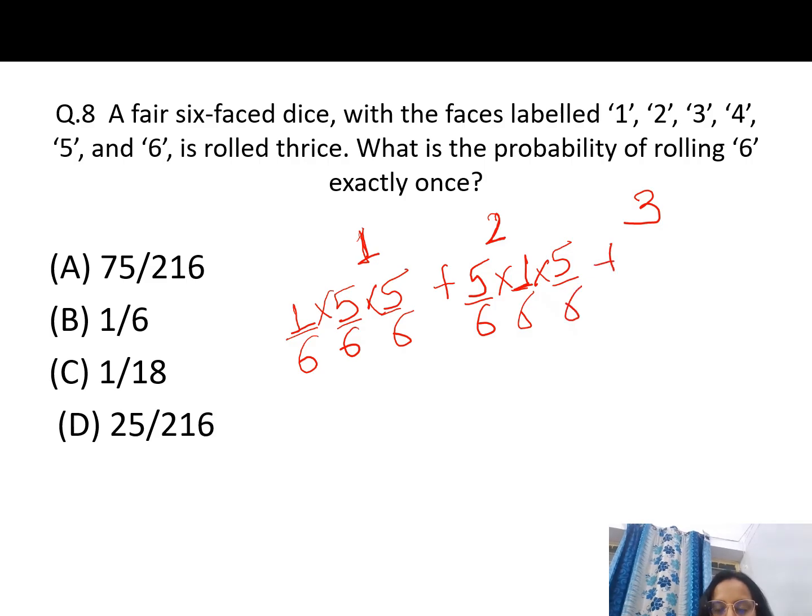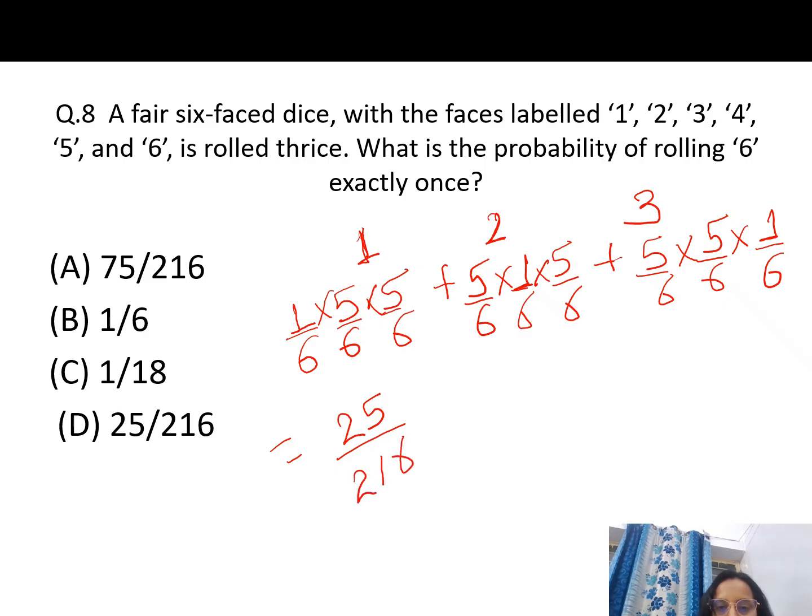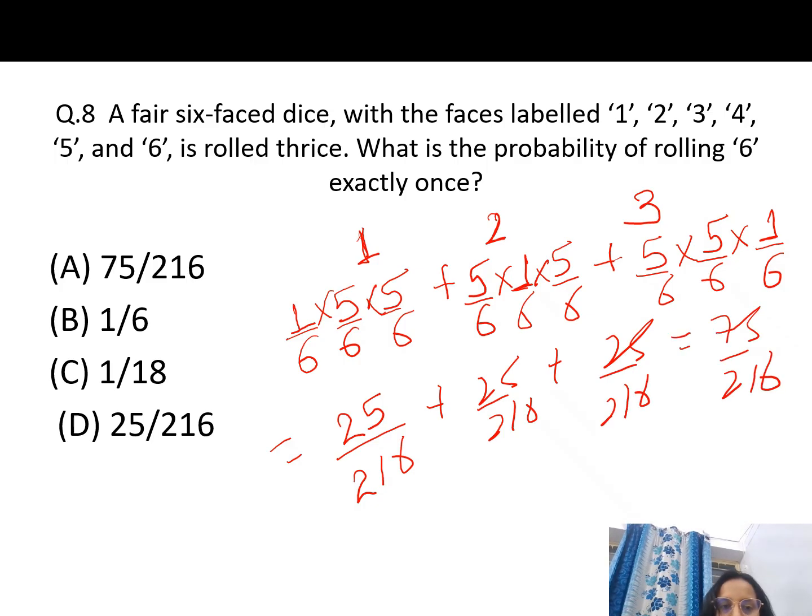The third case is that 6 does not come in the first roll, and does not come in the second roll, but in the third roll 6 comes, because 6 has to come exactly once. So 3 cases are there. If we calculate, this is 25 by 216 plus 25 by 216 plus 25 by 216, so this is 75 by 216. In this way, this is the answer.